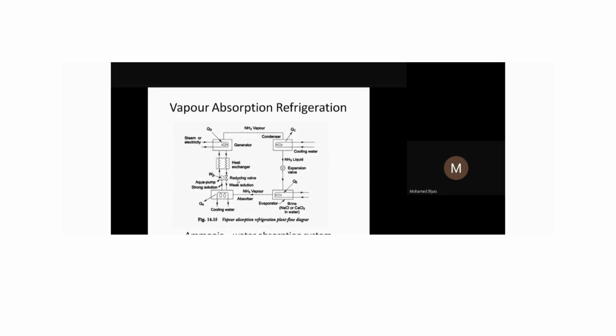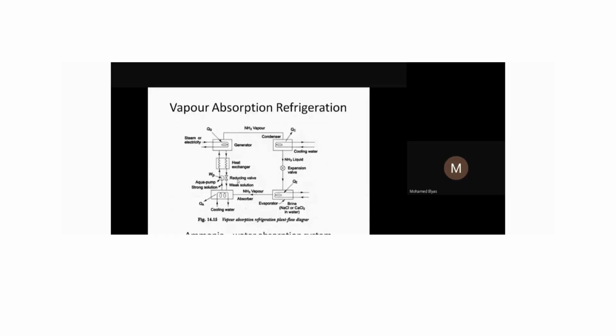Where do we use the vapor absorption system? For example, in commercial places with a large area. If I go for a vapor compression system for a large area, I need a huge amount of power and more compressor capacity, more tons of refrigeration. If a moderate cooling effect is enough for a large area, say 5 or 10 degrees Celsius, then I have no need to go for a